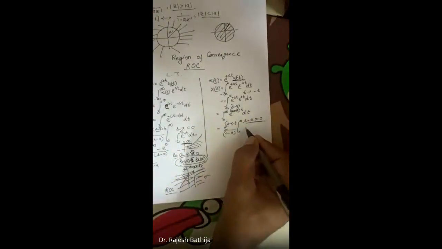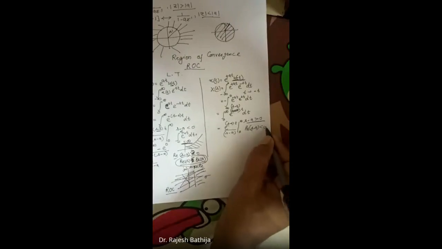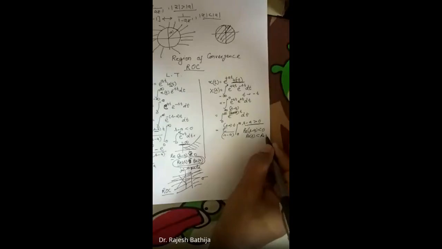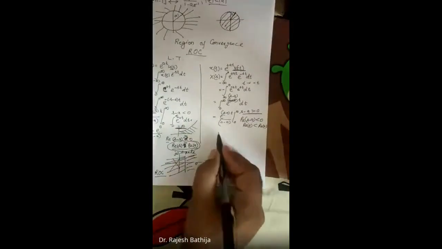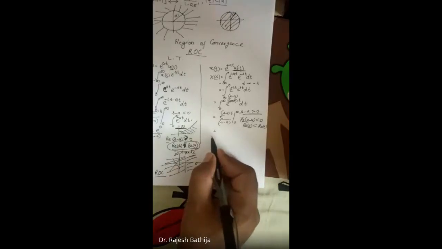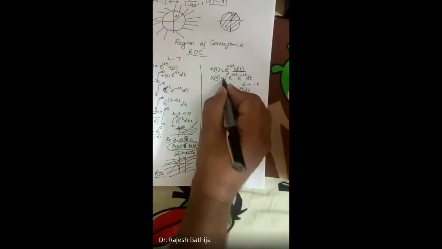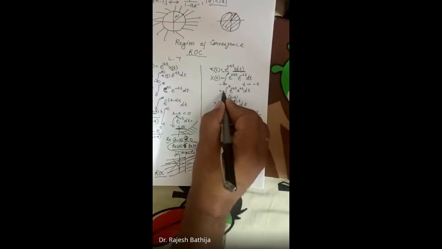The condition for it to be defined is that the real part of s minus a should be less than 0. From this, the real part of s should be less than the real part of a. Then only we can have convergence of this integral. So if I now find this integral, one more correction: one minus sign should be here.